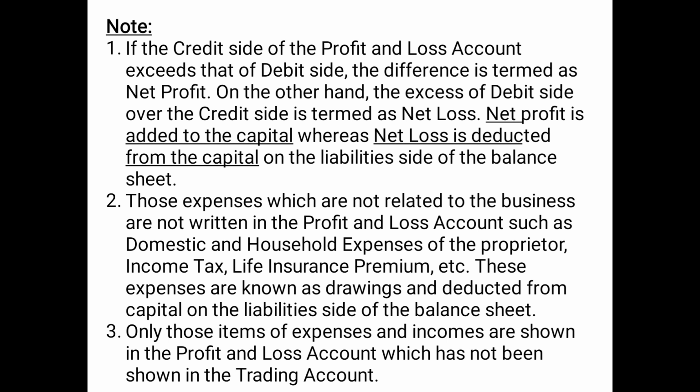Point number 3, only those items of expenses and incomes are shown in the profit and loss account which have not been shown in the trading account. That means basically we can say no direct expenses or direct income will be shown in the profit and loss account. Only the indirect expenses and indirect incomes, gains and losses will be shown in the profit and loss account.